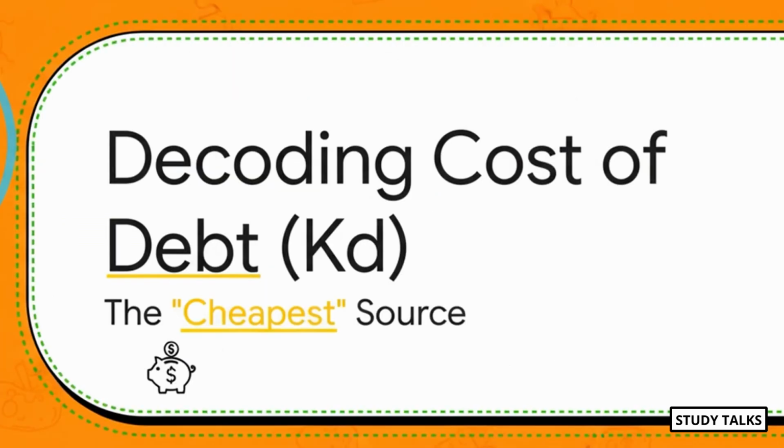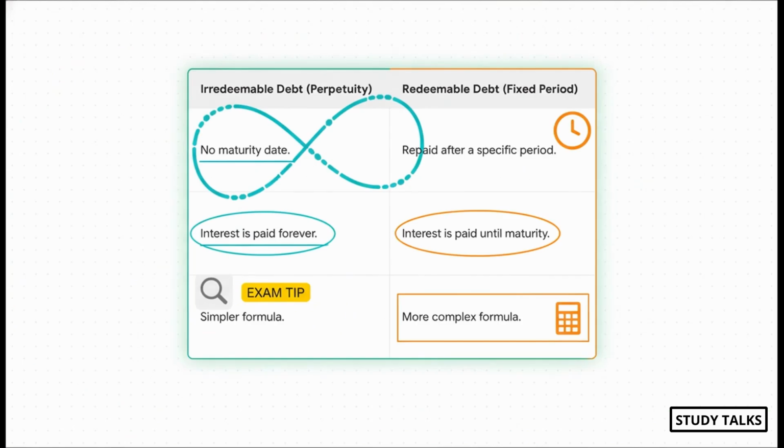All right, first up on our calculation journey, the cost of debt, or KD. People often say this is the cheapest source of funds, and you're about to see exactly why. Okay, first things first, when you see a debt question, you have to ask, what kind of debt is it? Is it irredeemable, meaning it goes on forever, like a perpetuity? Or is it redeemable, where you pay it back after a set number of years? Because believe me, the formula you use is going to be different for each one.